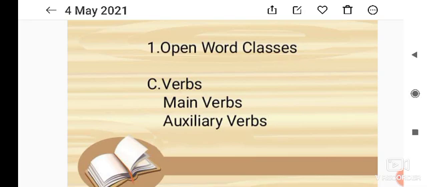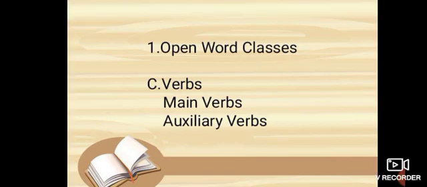The verbs which are not used in the continuous form, that is, be plus ing, are called stative verbs. Listen carefully. The verbs which are not used in the continuous form are called stative verbs.